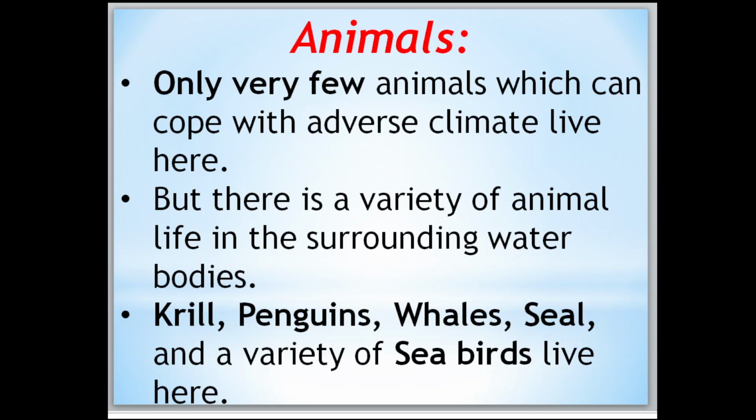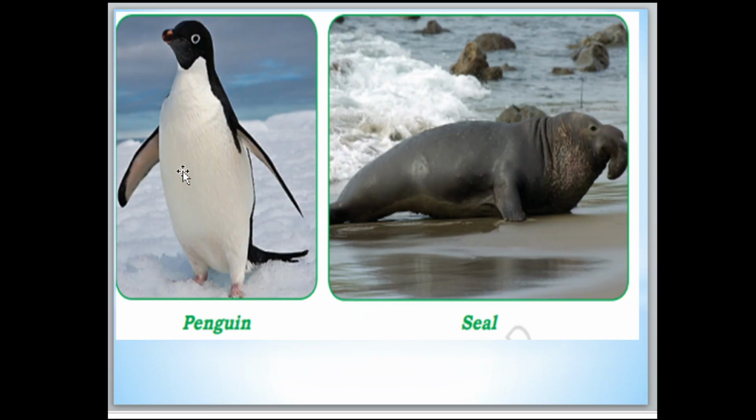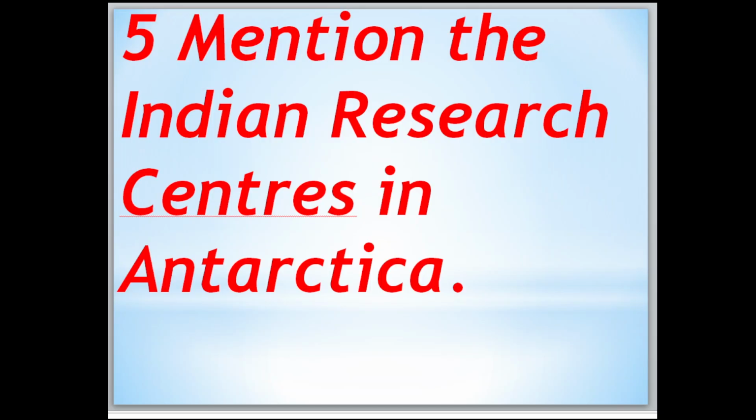But there is a variety of animal life in the surrounding water bodies. Those are krill, penguins, whales, seals, and a variety of seabirds that live here. Here you have the penguin and the seal. These are the animals. Now move to the next.